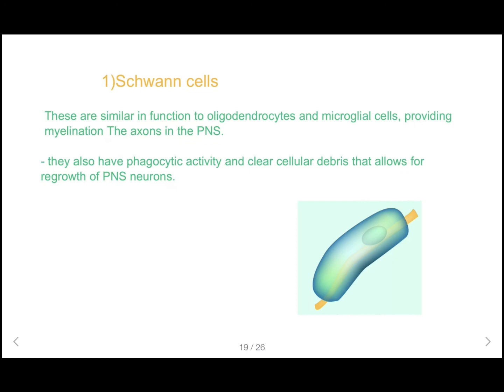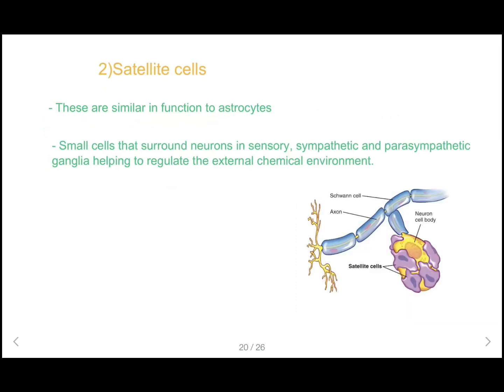So the next cell type is satellite cells. Satellite cells are similar in function to astrocytes. They are small cells that surround neurons in sensory, sympathetic and parasympathetic ganglia, helping to regulate the external chemical environment. In here, this is a Schwann cell and this is a satellite cell. Both of these cells are supportive cells to the neurons.